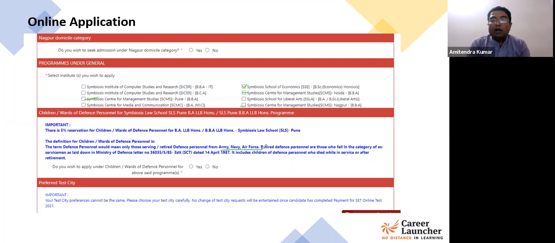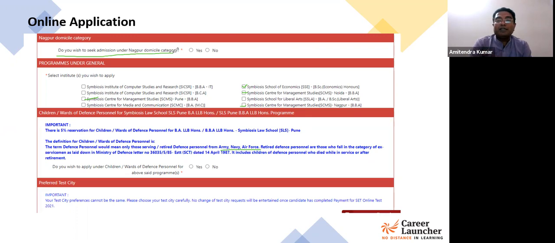So if you are a ward of a defense personnel, then please select yes out here and you'll get that benefit. So अगर आप belong करते हो defense line से, आपके parents defense में हैं, either in Army, Navy or Air Force, please select that yes. If not applicable to you, please select no. And remember, Nagpur जैसे ही select करोगे Nagpur का college, तो आपको question आएगा, do you wish to seek admission under Nagpur domicile category?